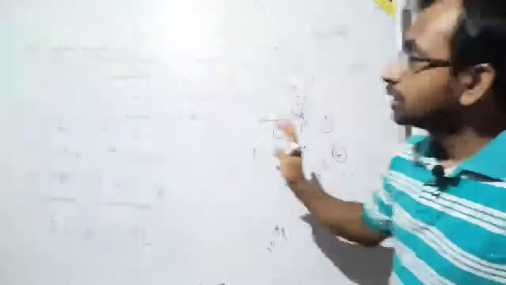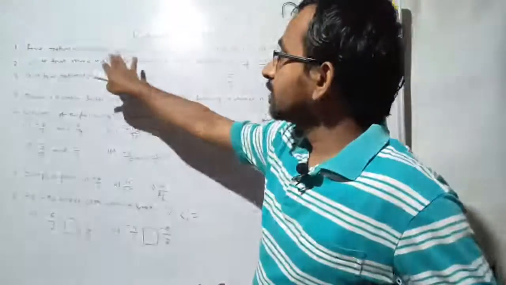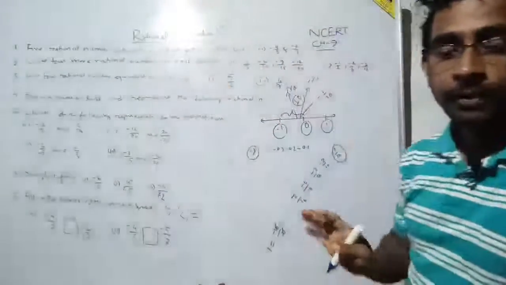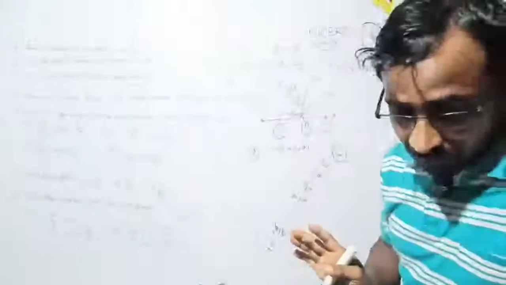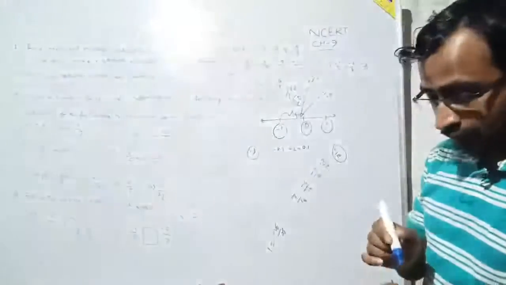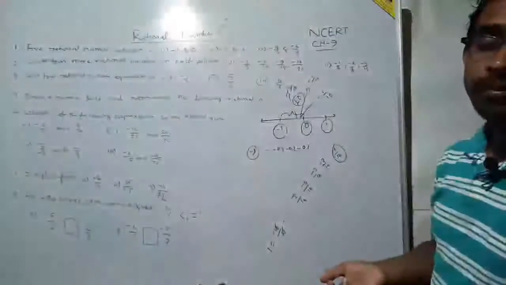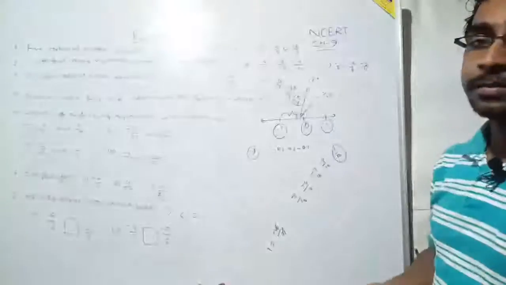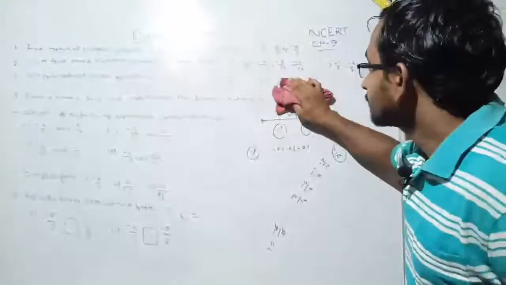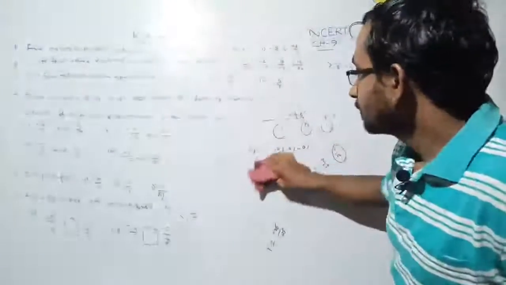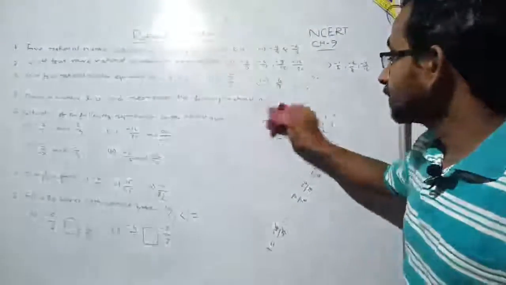But they asked you to find 5 rational numbers between -1 and 0. We have to find the 5 rational numbers. There are actually more than a lakh of rational numbers between -1 and 0. So let me make you understand the procedure to find these 10 or 5 rational numbers between -1 and 0.